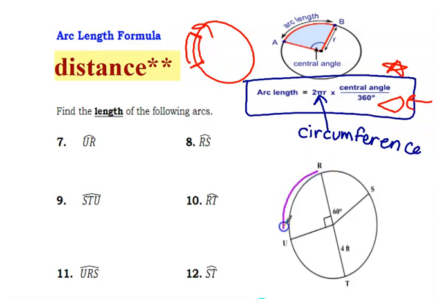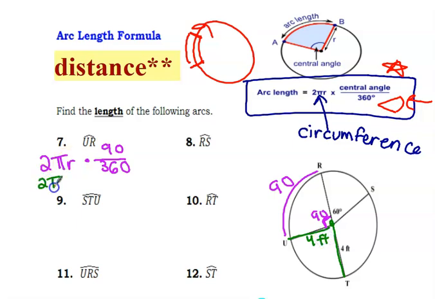So UR. If you notice, this symbol means 90 degrees, so therefore this is 90 degrees. So now let's find the length. All right, so I have 2 pi r times 90 over 360. And the rule about radius or radii is if this is 4 feet, this is also 4 feet. The radius is always the same. So I'm going to plug in 4 for the radius. Now here's a little trick.